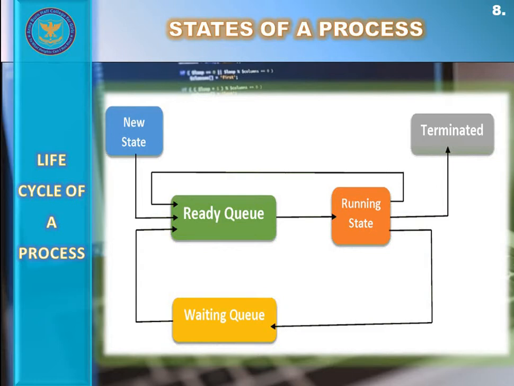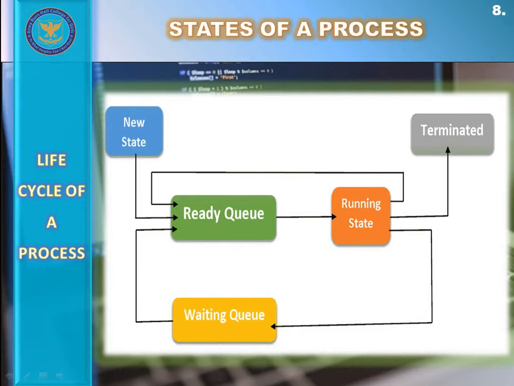When that program gets loaded into the main memory, the RAM, it comes into the ready state. It gets placed into the ready queue or waiting queue inside the RAM. Afterwards, the operating system sends it to the running state for execution by the CPU.